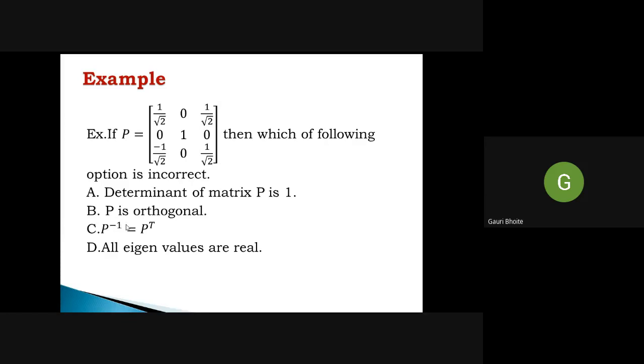Then P inverse is equal to P transpose and all eigenvalues are real. These four options are given to you and you have to find out the incorrect option. So you check the determinant, then check P is orthogonal or not, or you can use any logic and find out the incorrect answer. Okay.